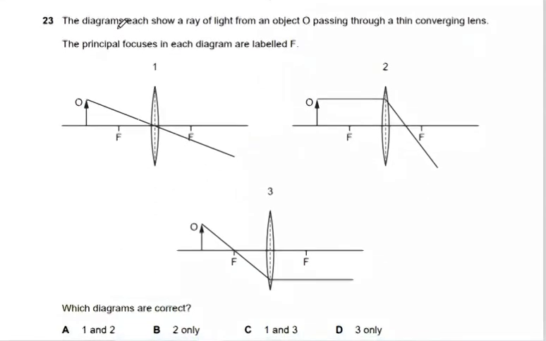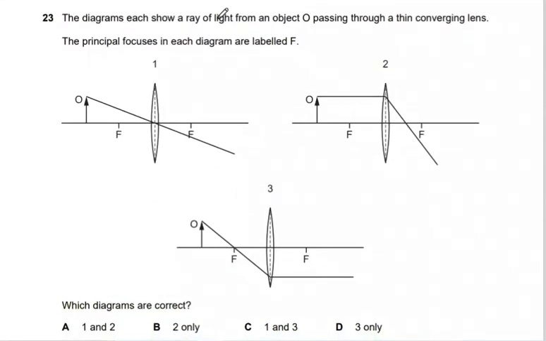Next, question 23. The diagrams each show a ray of light from an object, all passing through a thin converging lens. The principal focuses in each diagram are labeled F. So we have an object. This is the first ray, passing through the optical center, and it doesn't change its direction. The second ray is parallel to the principal axis, and it refracts. Number 3, the ray comes from the object and passes through the principal focus, then it refracts parallel to the principal axis.